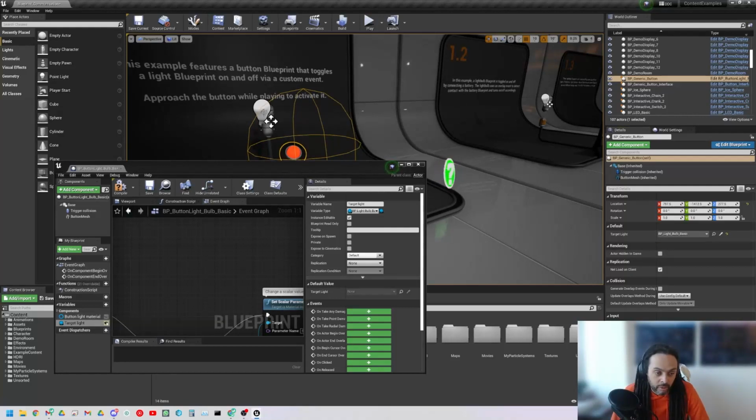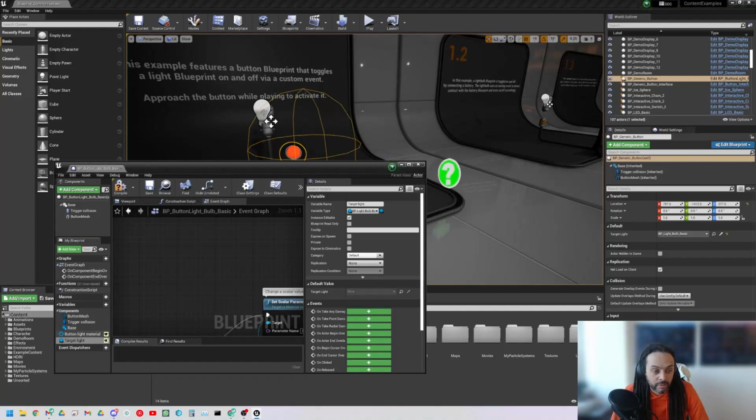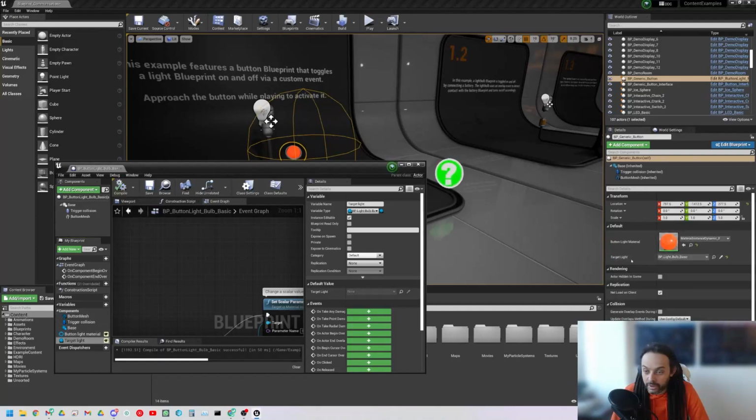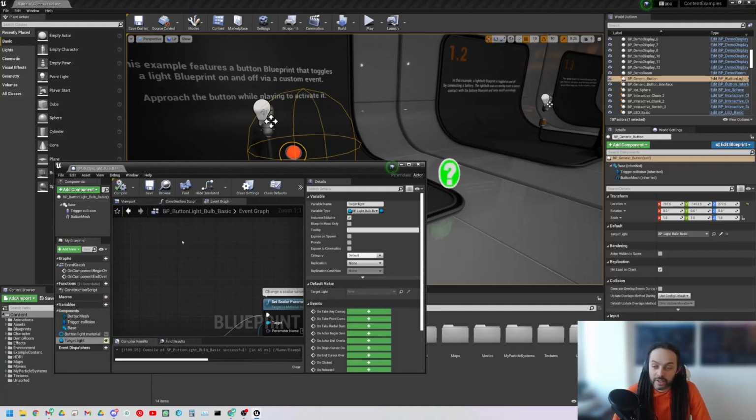And just to show you what public and private do out here, if I turn this to public, okay, so the button light material public, compiled, we would see that, oh, now I can actually set this as well. But I don't want to do that because I don't want it to be accessed. Okay, it's always best to only expose what is required to be edited and not the other way around. Don't expose everything. Okay, that can quickly lead you to trouble. So I've just changed that back.